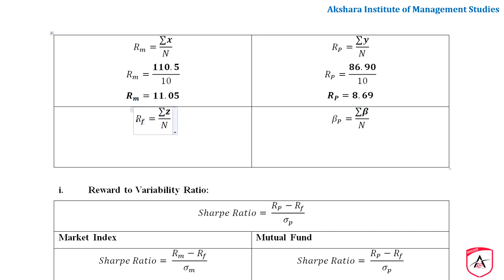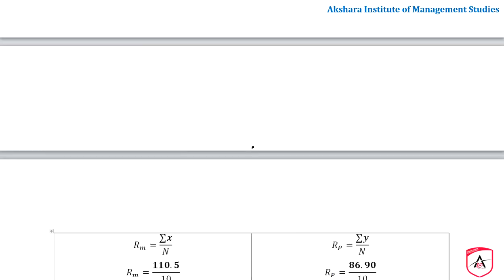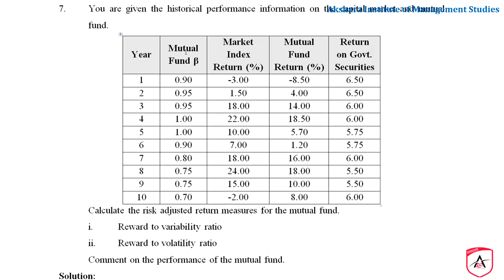And now it is RF, means risk free. So if you observe here in this question, this is risk, this is market index, this is mutual fund, and the risk free is going to be government securities.